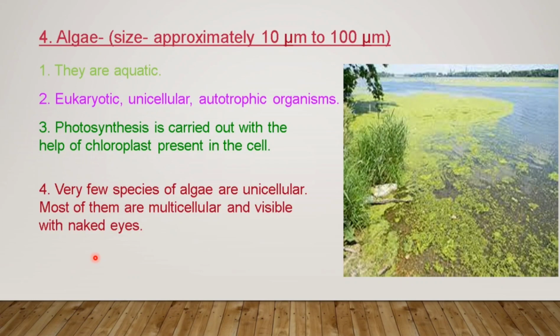Now in algae also there are various types. So some of the species of algae are unicellular. That means they have only one cell. But most of them are multicellular. That means they have more than one cell, and these types of algae are visible to our naked eyes. That means we can see it with our eyes.